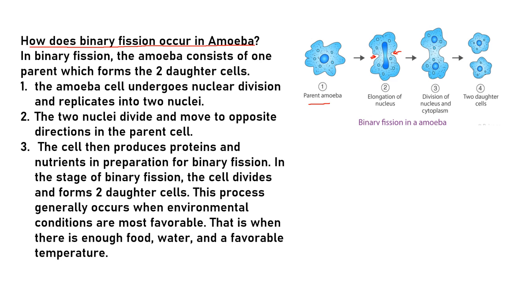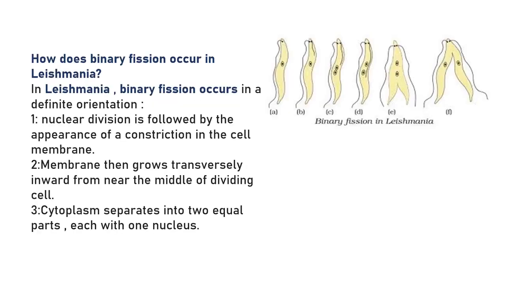Slowly this cleavage will get deepened, and here you can see the nucleus has finally divided into 2 small nuclei. This is the division of the nucleus, karyokinesis, and then the cytoplasm will also divide and you will see the 2 daughter cells. So this is how binary fission takes place in amoeba, right?